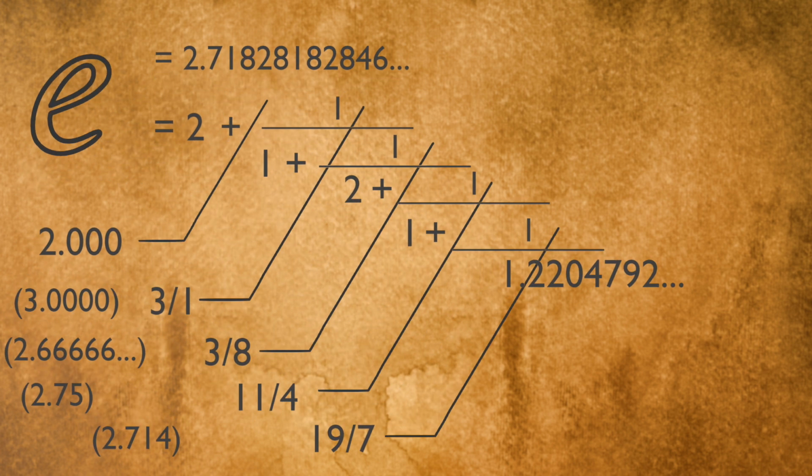Here it's very different for the Euler constant, because we have 2, 1, and 1 again. So this shows that it's going to be really long until we have a big number to approximate the Euler constant.